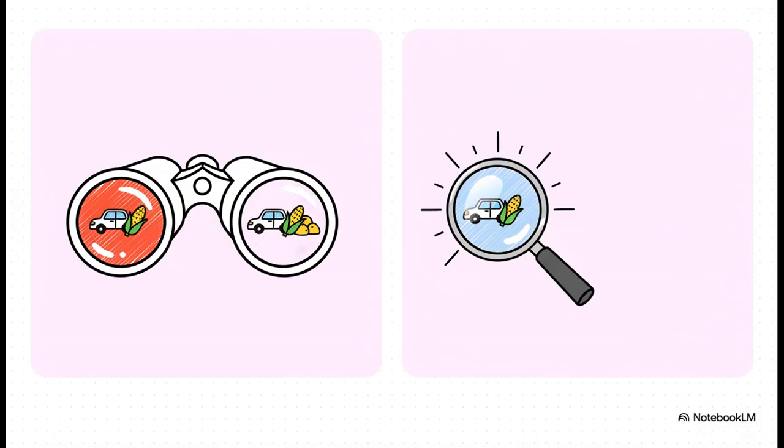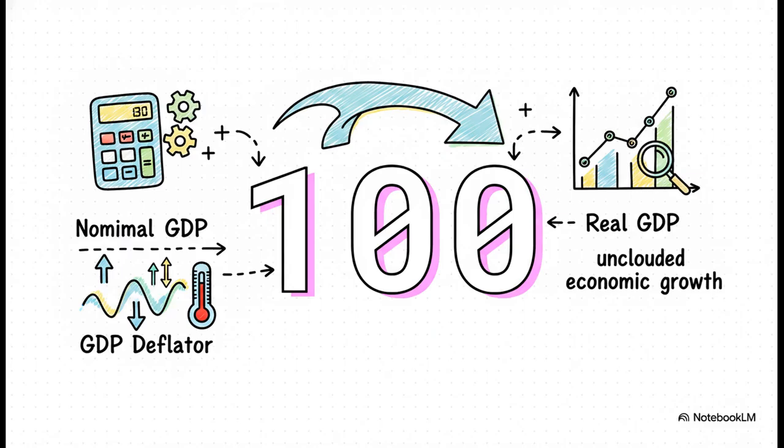That's exactly why economists rely on real GDP, which adjusts for inflation to show us the true production growth over time. And this formula beautifully illustrates the math behind the fix. Statisticians use a very specific price level measure called the GDP deflator. By taking the raw nominal GDP, dividing it by the GDP deflator, and then multiplying by 100, they effectively let the inflation air right out of the balloon. This gives us real GDP, a true, unclouded picture of actual economic growth.